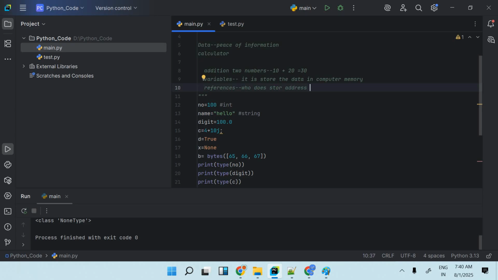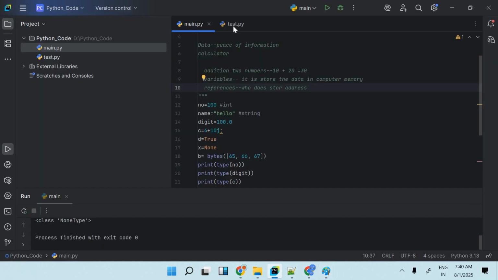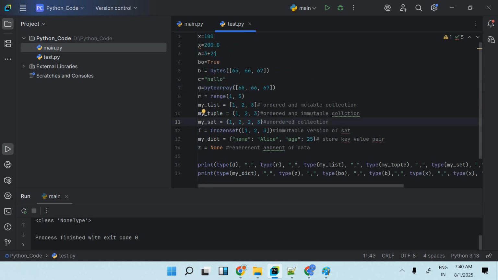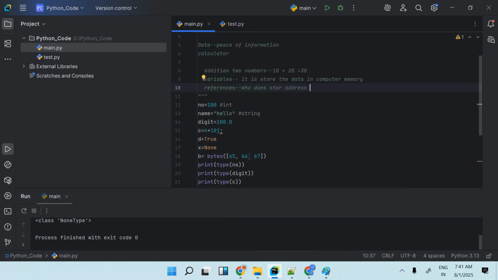So let me tell you when an address is required and when a value is required. Let's say we have one variable having 100 values. You can understand this scenario here. There is a byte array where we have three values, 65, 66 and 67.